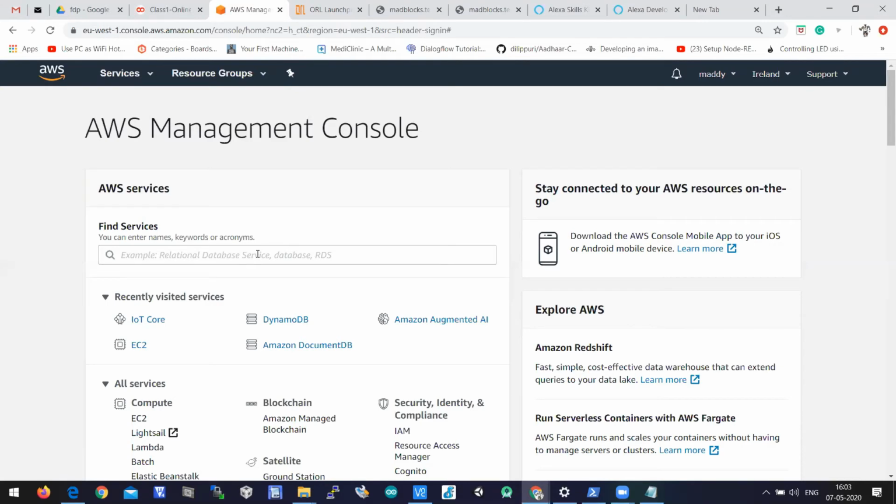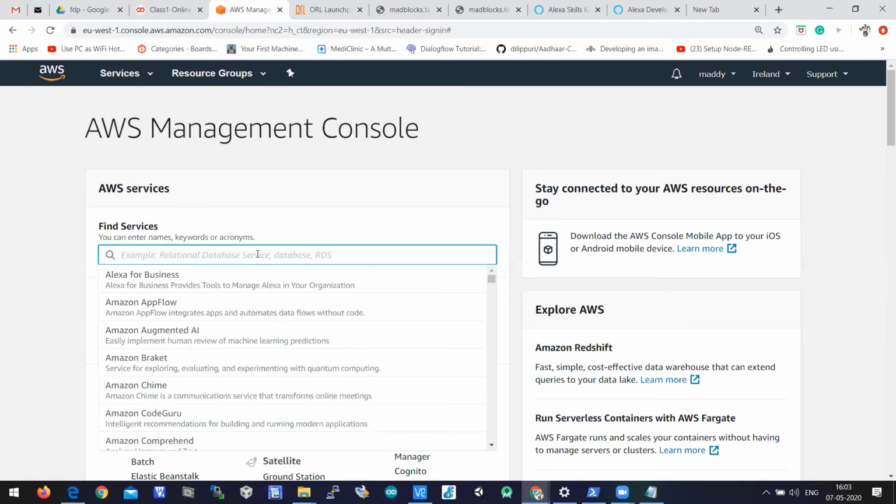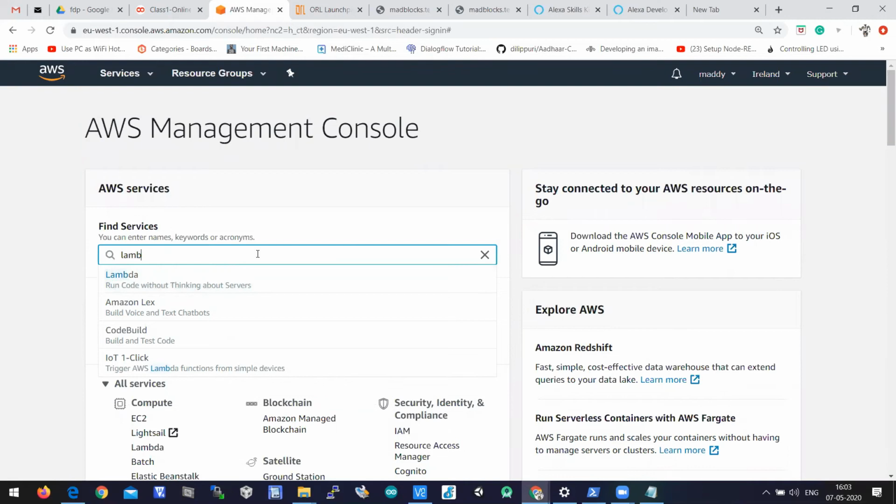Here we need to search for a service. Our service today is Lambda. You need to search for the Lambda service. This is a serverless function service.